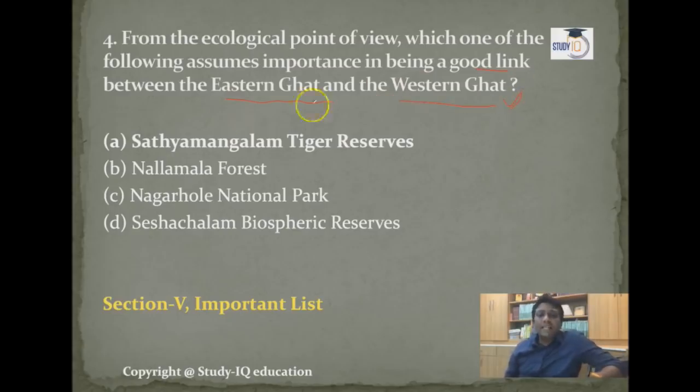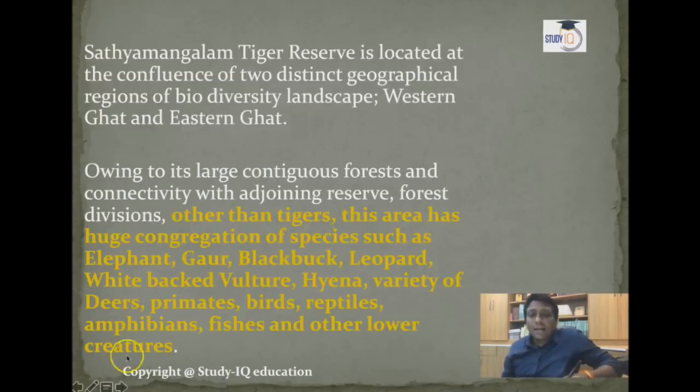See, between Eastern Ghat and Western Ghat there is the Satyamangalam Tiger Reserve, and for that purpose you should know about the geographical locations. Section 5, important list, this information is given there. So Satyamangalam Tiger Reserve is in between the Western Ghat and the Eastern Ghat areas. And see, one thing, guys, it is not only for tiger preservation, it is also an area with